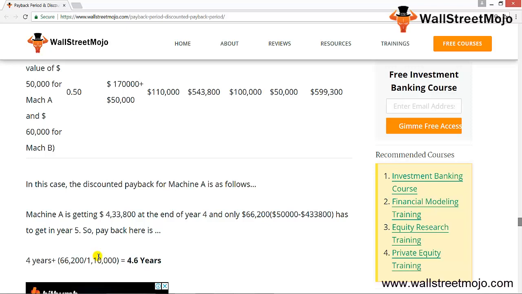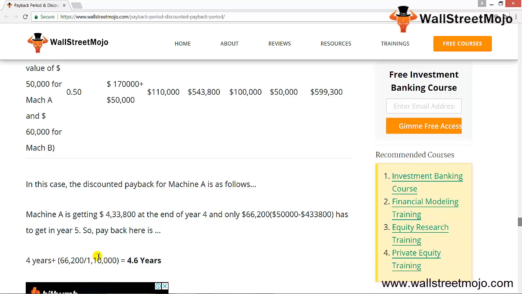Third, sunk cost. Sunk cost is the cost that is already spent, and hence it is irrelevant for decision making. For example, if a company has paid, let's say, 50,000 as consultancy charges for preparing a feasibility report, whether to take the project or not, the 50,000 paid is completely irrelevant, as the sum has already been paid and shall not affect the decision whether the project should be undertaken or not.